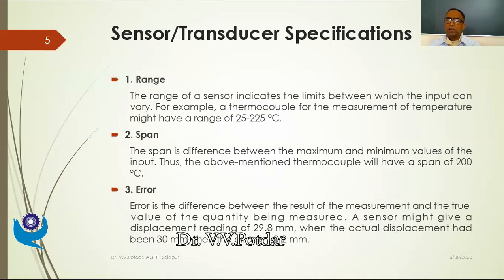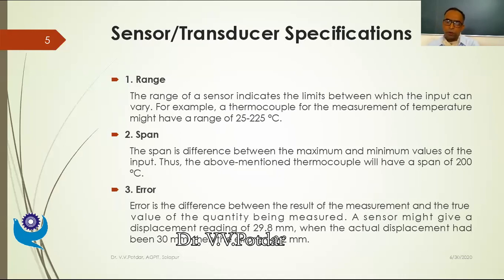Now, based on my requirement, suppose I'll be designing a furnace transducer. My range of temperature measurement would be maybe 500 degrees Celsius to 1500 degrees Celsius. Then this range specification will help me in selecting an appropriate transducer which satisfies my requirements. For a furnace, I have a requirement of a temperature sensing device which should be able to measure 500 degrees Celsius to 1500 degrees Celsius.